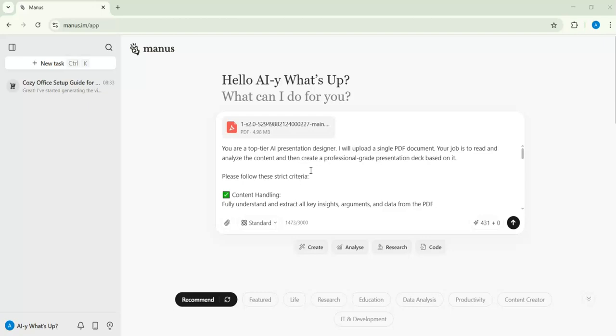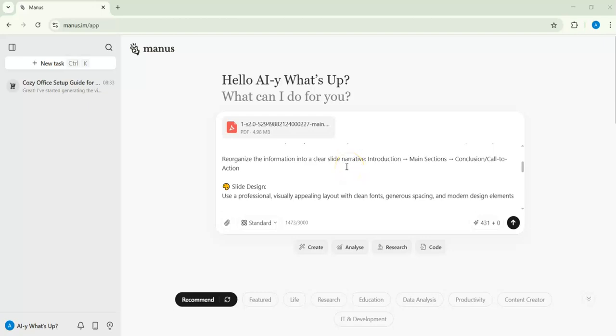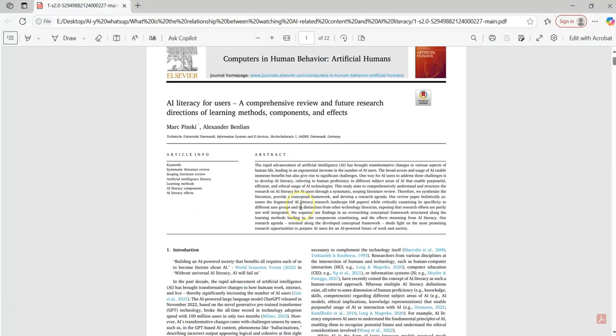have a look before you go. So I gave him the prompt and I told him, this is a file. I want him just to make a presentation. This is the file, it is an article, and I need him to make a presentation and give me a detailed one.